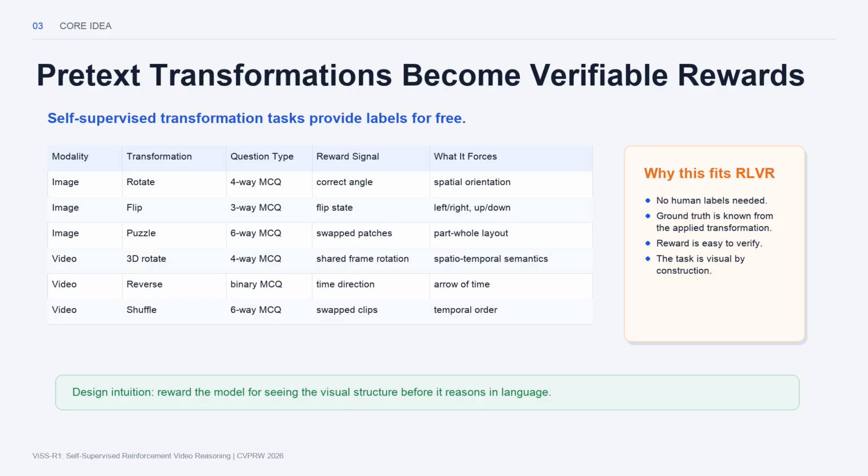If the training pipeline rotates an image by 90 degrees, reverses a video, or swaps two clips, the correct answer is automatically known. That makes the task a natural fit for reinforcement learning with verifiable rewards. Instead of rewarding only the final answer to a user question, the model can also be rewarded for correctly identifying the visual transformation. This forces it to pay attention to spatial layout and temporal order before doing language-based reasoning.